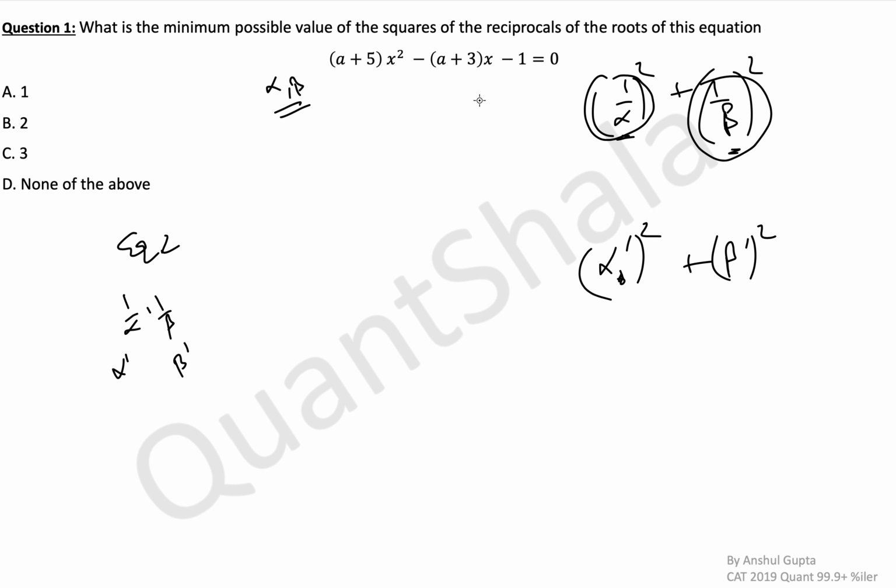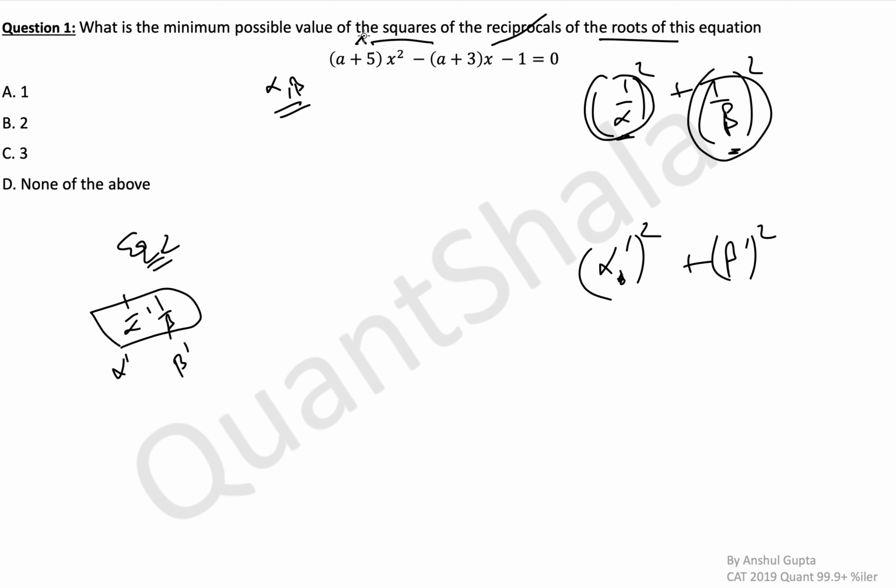So simply you would remove the reciprocals from this question with respect to equation 2. Again, if there was an equation which had roots 1 by alpha and 1 by beta, then you would need to calculate the minimum value of the sum of squares of roots of this equation.